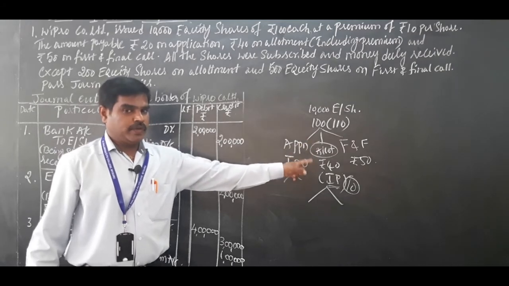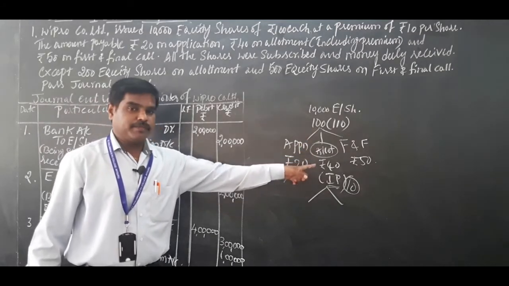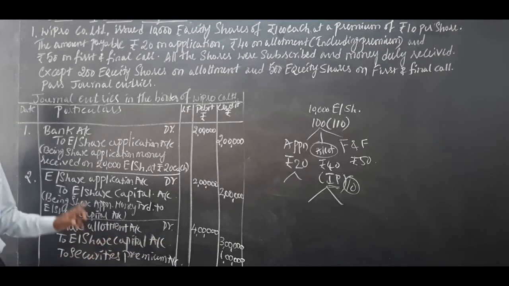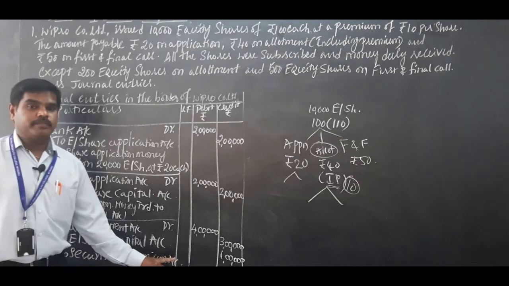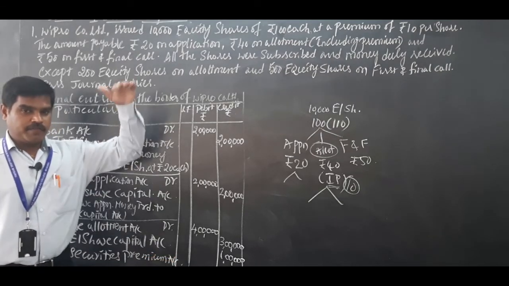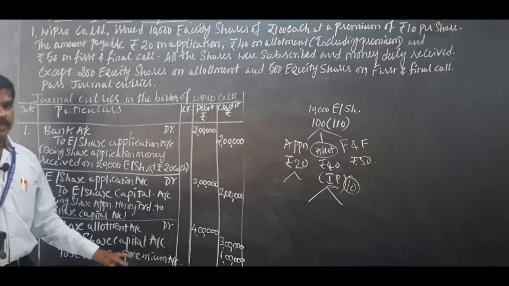Allotment money due. When allotment money due is there, premium is there. So what you have to do, you have to adjust that securities premium here. Equity share allotment account debited to equity share capital account and to securities premium account. Okay. So why should securities premium account be credited? As I already told you, it is a capital profit. When profit or income increases, that account should be credited.